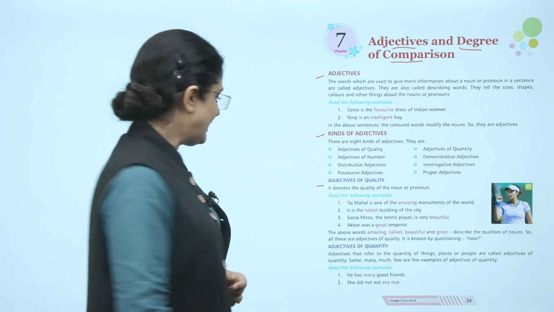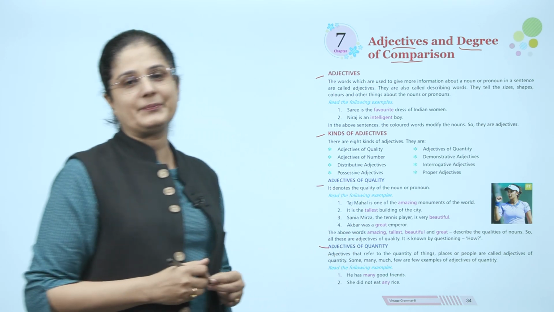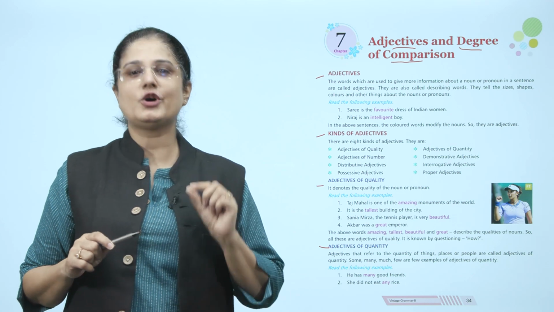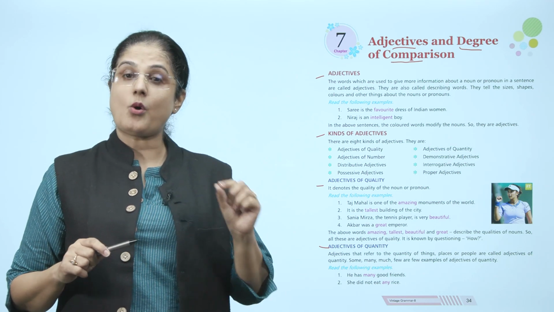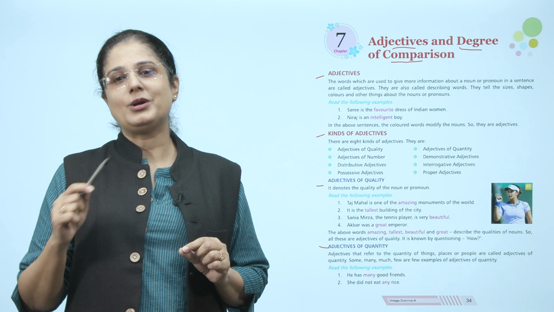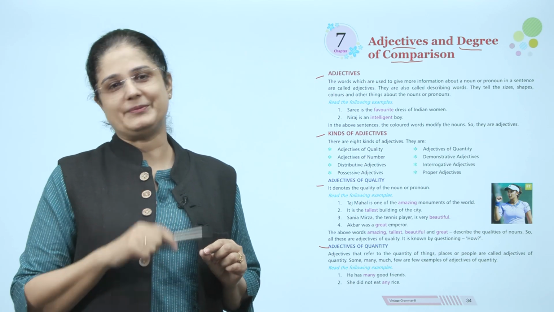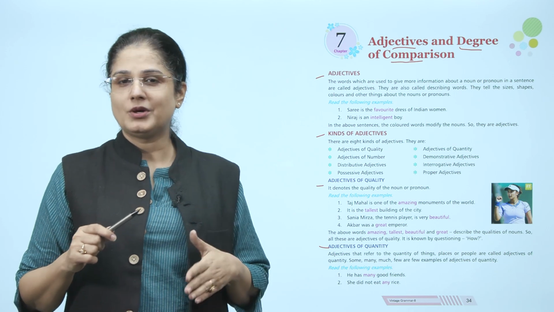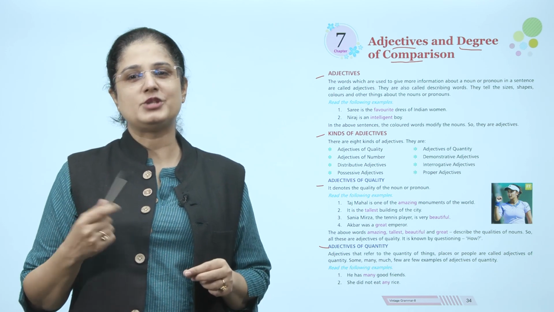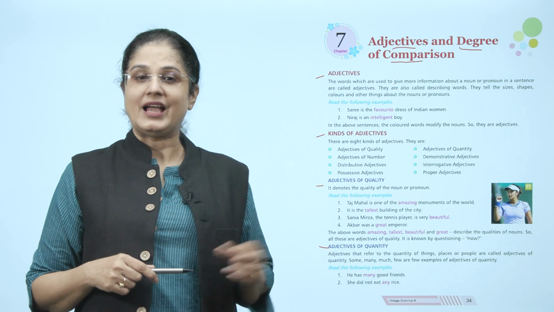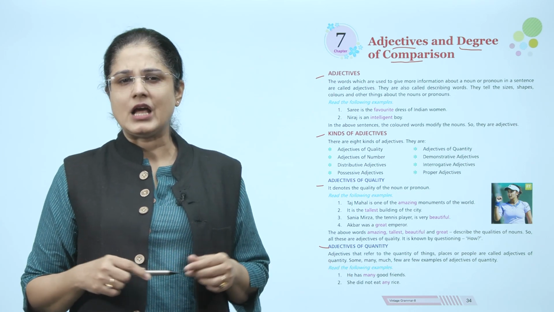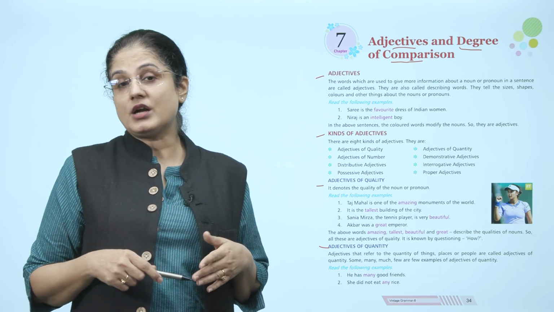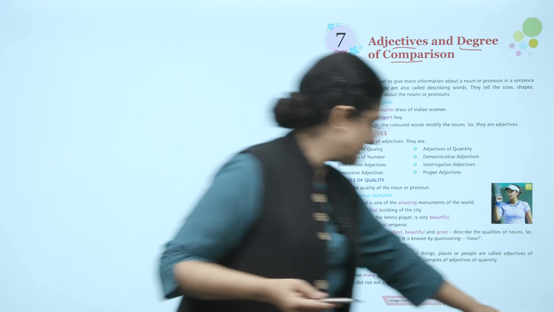Now, let us look at the adjectives of quantity. Adjectives that refer to the quantity of things, places or people are called adjectives of quantity. Some, many, much, few are a few examples of adjectives of quantity. As in these examples, he has many good friends. She did not eat any rice.